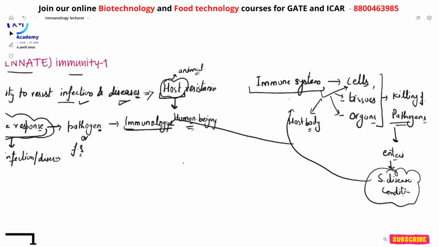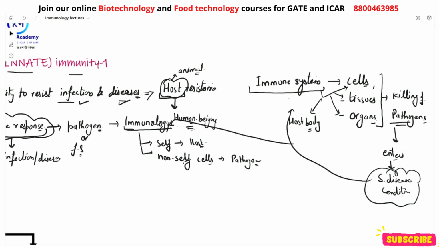So immunology includes the distinction between self and non-self cells. Self means the cells of the host body, right? Non-self means the cells of pathogens. So this immune system also tells us which are the host cells and which are the pathogenic cells, right? By doing that, they can actually fight against those pathogens, right?